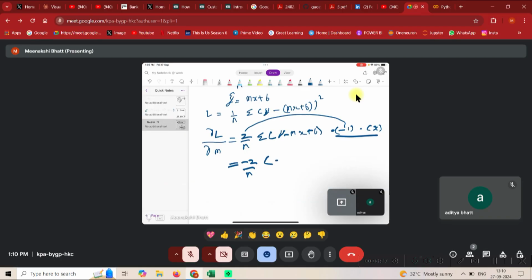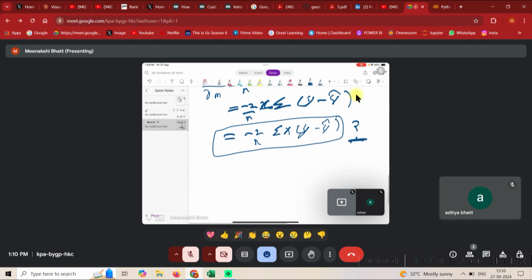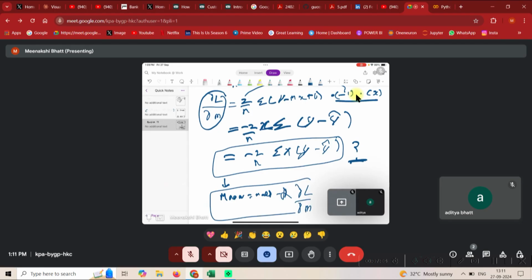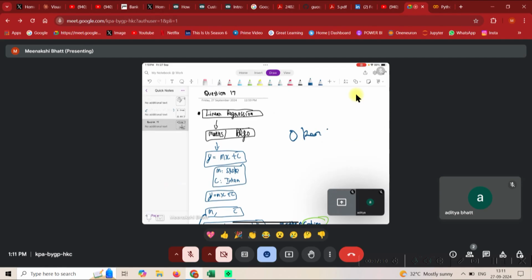So guys, this is it, and then you need minus 2 by n, just keep bringing that minus over here, and then maybe we can just write it as x over here, and then we can have y minus y hat again. So it's essentially 2 by n summation x times (y minus y hat). Okay, I'm not sure whether this equation is correct or not, but let's see. As I said, I don't have anything in front of me, I'm doing everything from scratch. And guys, now once you understand how we compute this thing, then you can compute m new, that is m old minus learning rate times this.